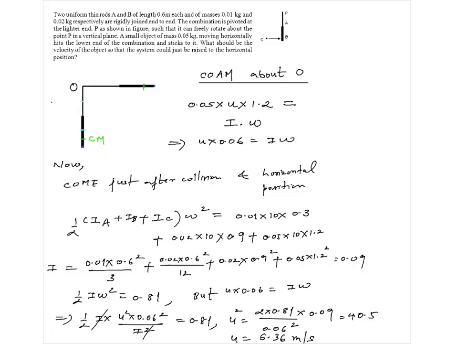The working of this problem requires correction. First major point is that the combination is pivoted at the end P. It is pivoted at the end. When something is pivoted, it means there is some physical object there, and that physical object may exert force.